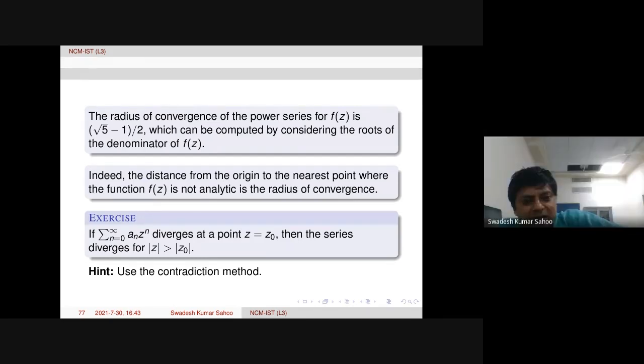See, when we talk about series, we only have a radius of convergence, or when we talk about uniform convergence within a circle, we don't talk about beyond that. But when we take a particular function, that time we can study the region of analyticity and convergence.